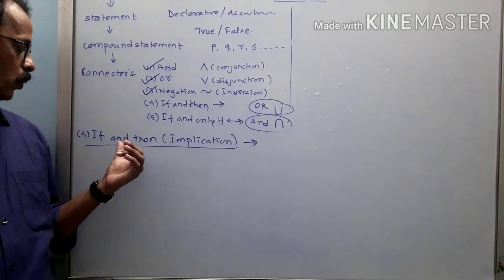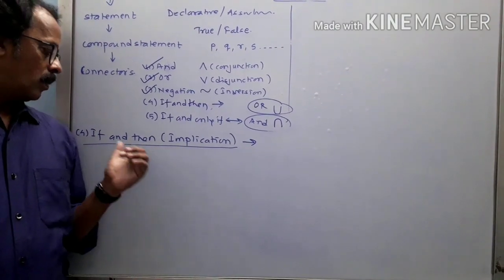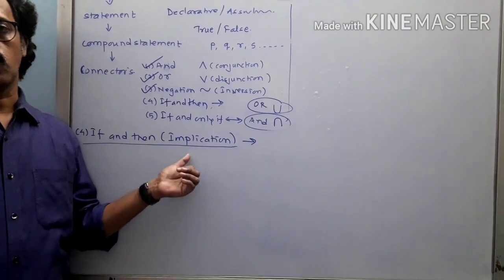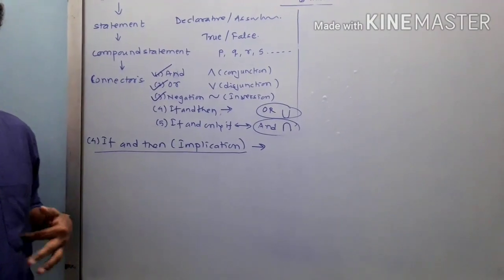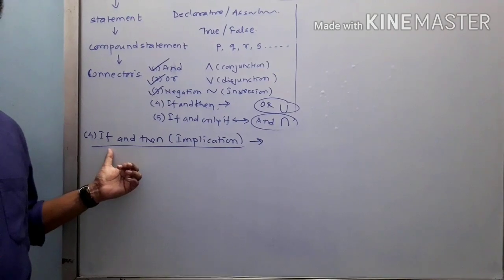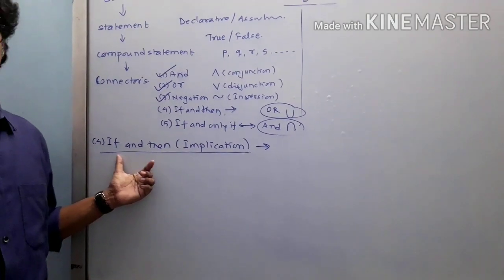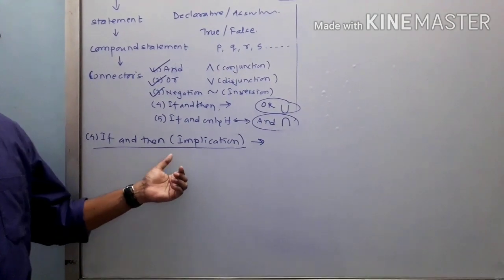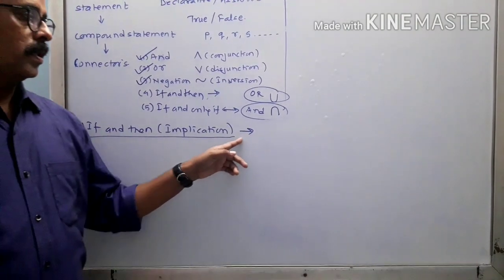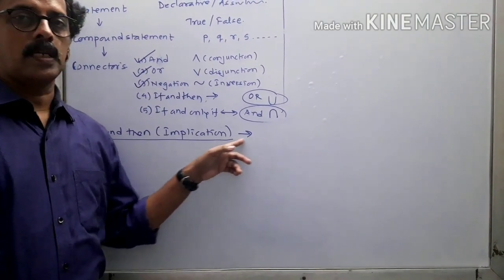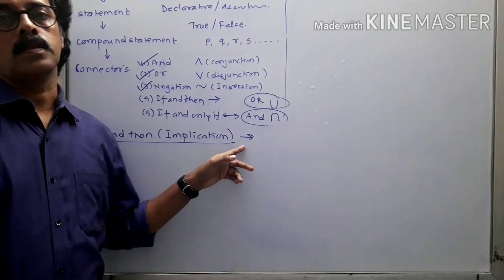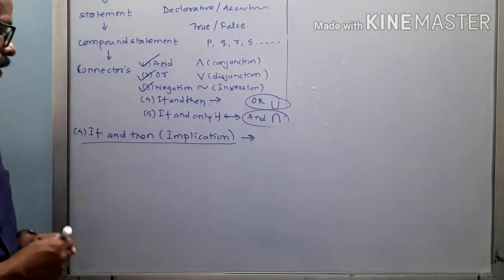Now the fourth connector we are going to use is if and then. It is also called implication, and it is represented with the help of the sign called implies. Now let us consider two statements.